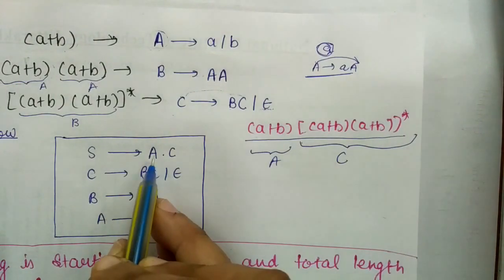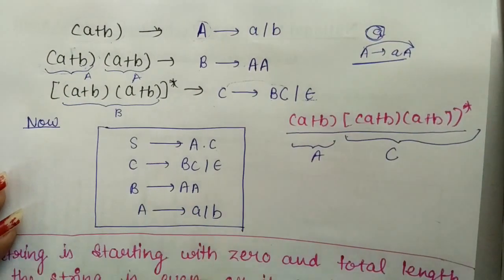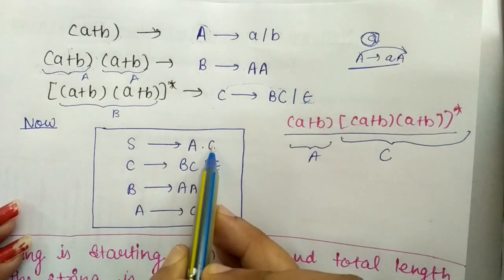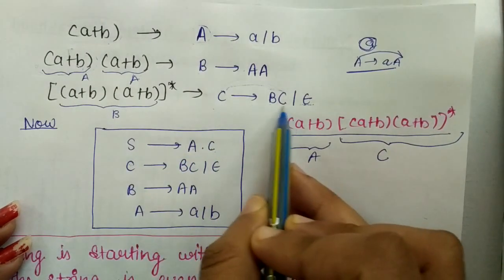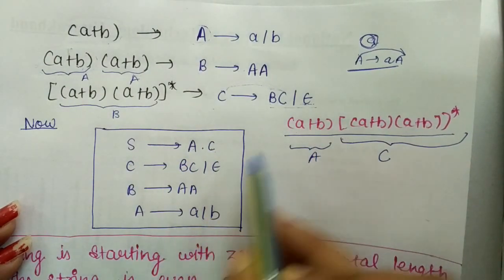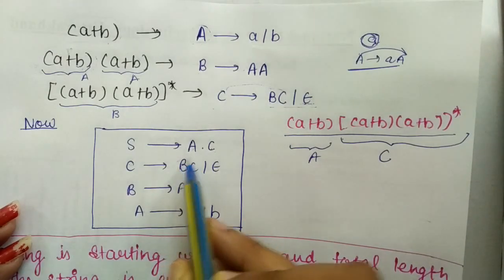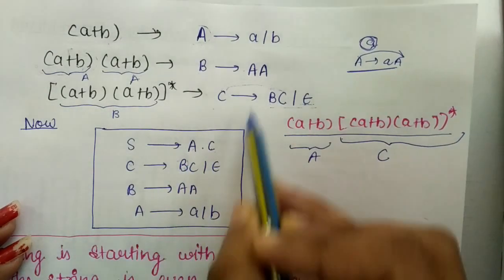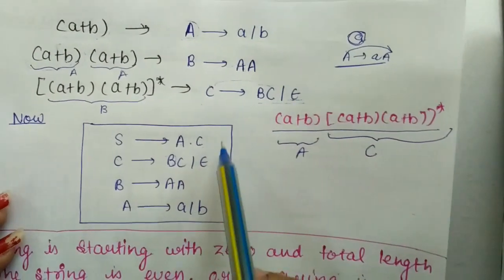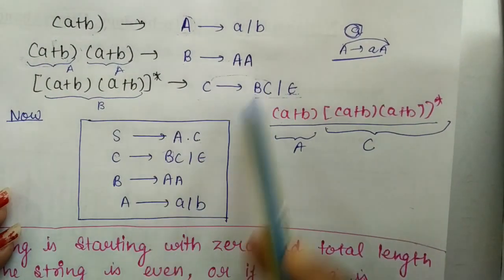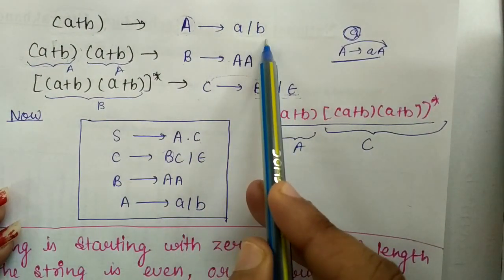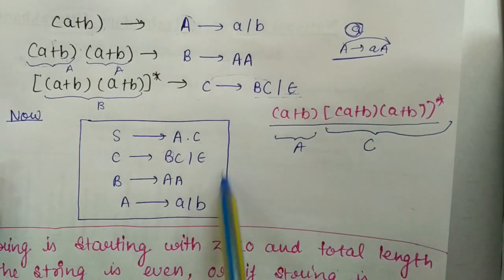So I will write a and c. Now take all the productions. What is c? C is bc and then epsilon, and now here we come with b. So what is b? B is aa, as I have written this. And what is a? And a is a oblique b. So this is the final grammar.